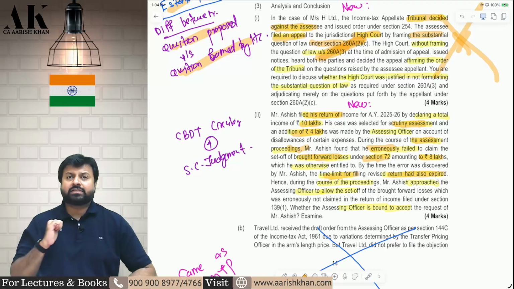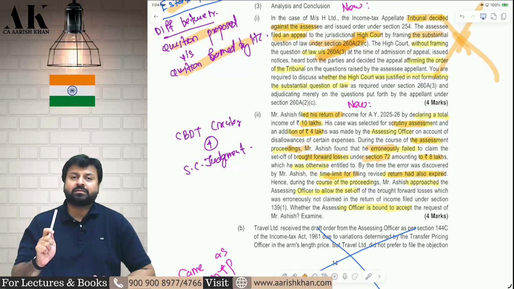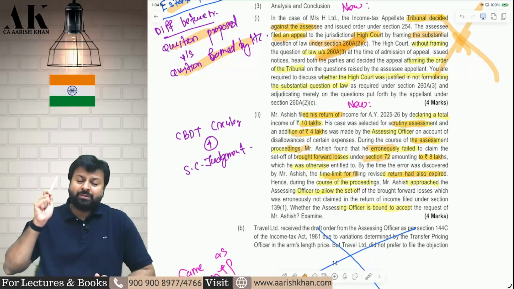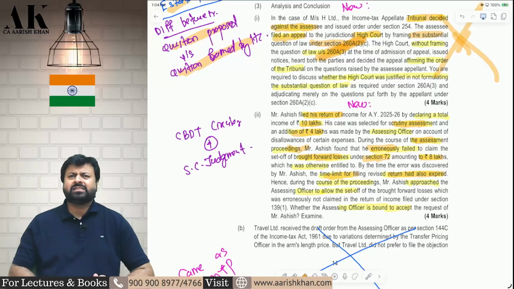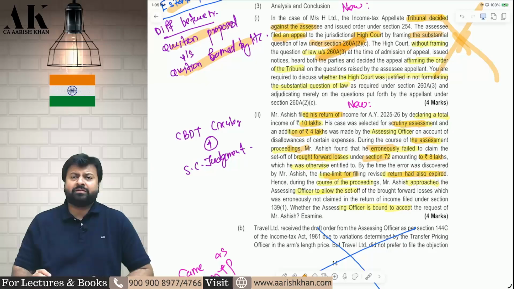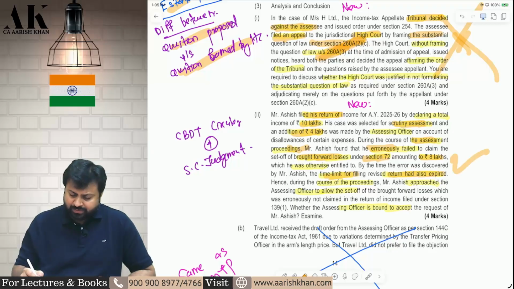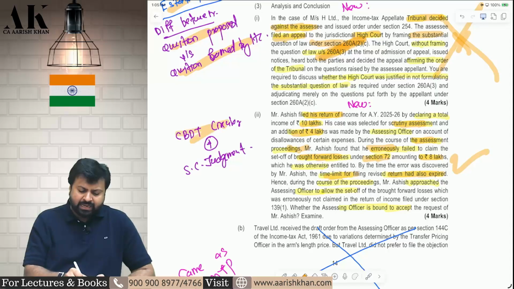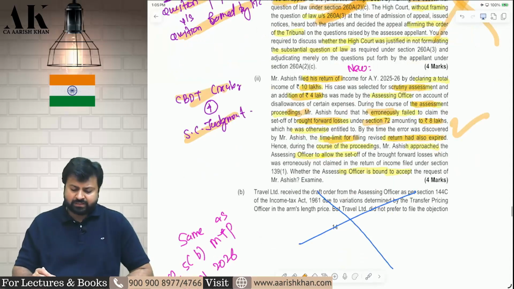The objective of the assessing officer is to make correct assessment and is to help assessee, particularly in claiming deductions, claiming losses, claiming benefits. You have to assist the assessee. You should help the assessee in claiming the deductions and benefits and not disallow the losses just because the assessee forgot to claim the losses. Therefore, such losses will be allowed as deduction, don't worry. A CBDT circular of 1955 is there and Supreme Court judgment of 1985 is there.